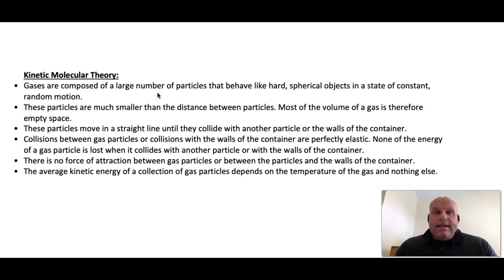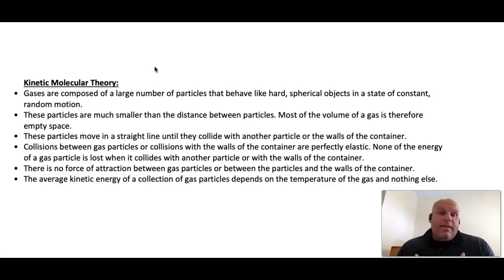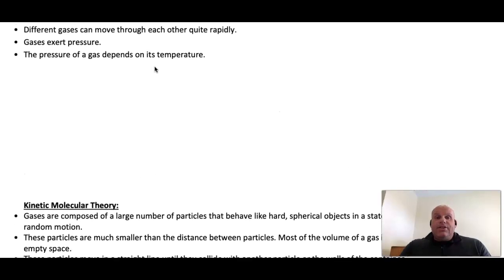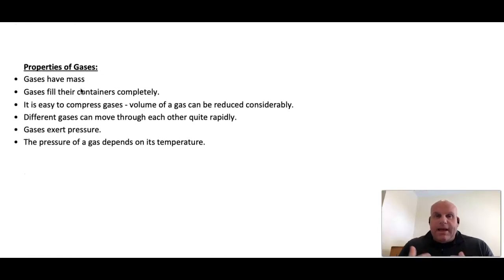Now I just want to connect the dots between the properties and the kinetic molecular theory. The first postulate states gases are composed of a large number of particles that behave like hard spherical objects. We don't always think of gases in this fashion, like the air in the room around us. But if we think of gases as actually made up of hard spherical objects, then it makes sense that they would have a mass. We would expect a hard spherical object to have a mass. So gases have mass, even though we may not think of them that way, because they are made up of hard spherical objects.